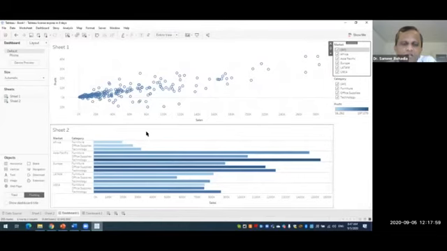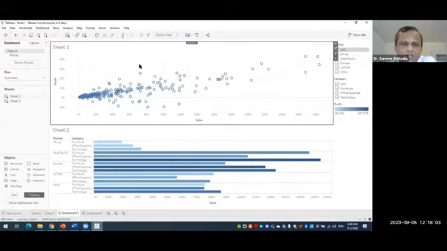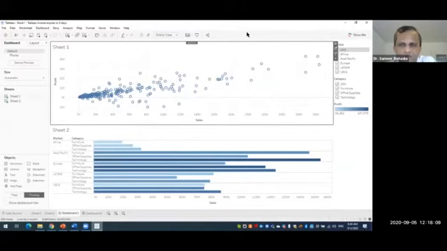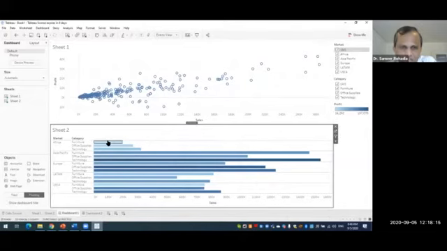Now here you can see the dashboard, the sheet 1 and sheet 2. The position and the size of this sheet 1 and sheet 2 is currently fixed. Sometimes it happens that in the sheet 2 we are having a lot of these bars.